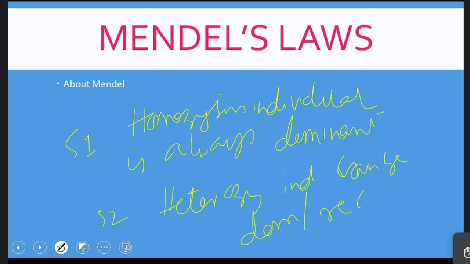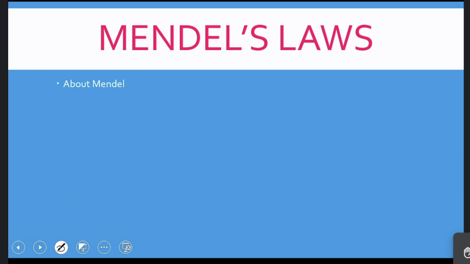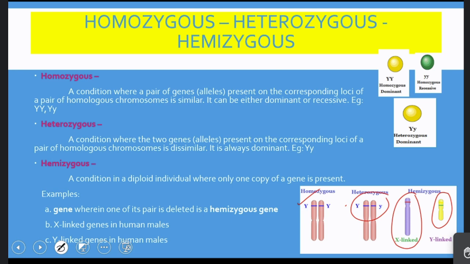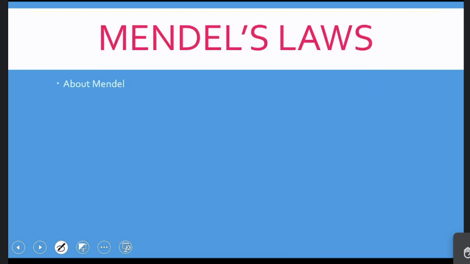Which one of these is true? Both are false. Why? Because a homozygous individual can be dominant or recessive, and a heterozygous individual is always dominant. Hence both are false. Okay, very good, excellent. So with this we conclude the basic terminology of genetics, and a few more terms are there.